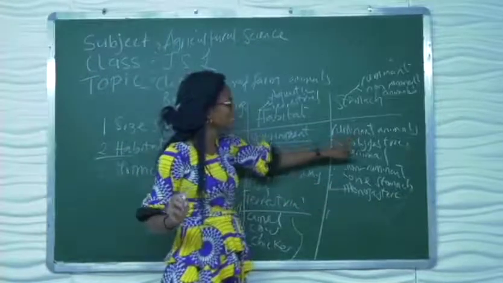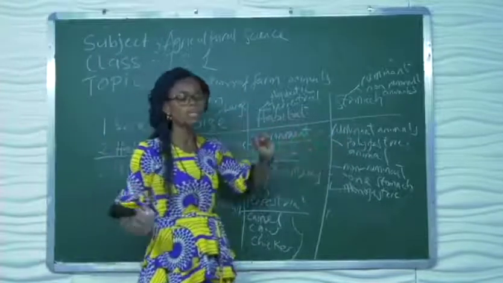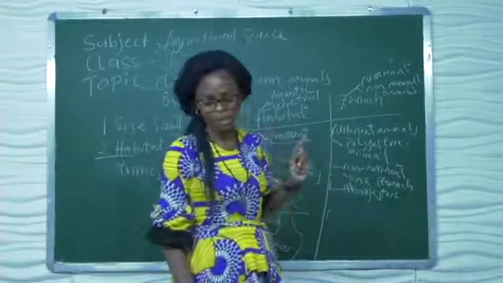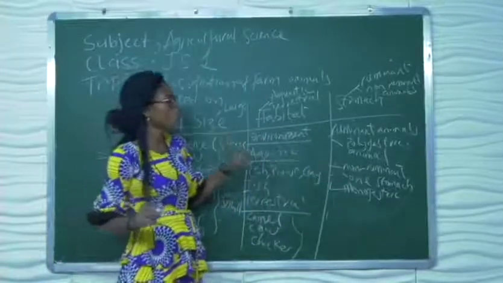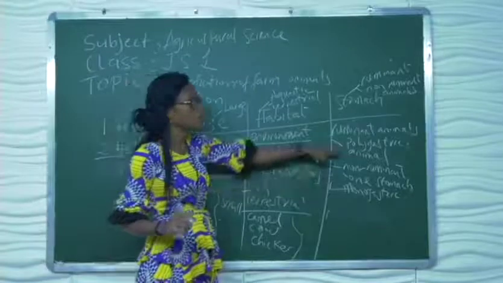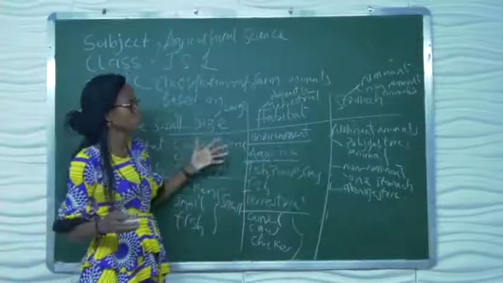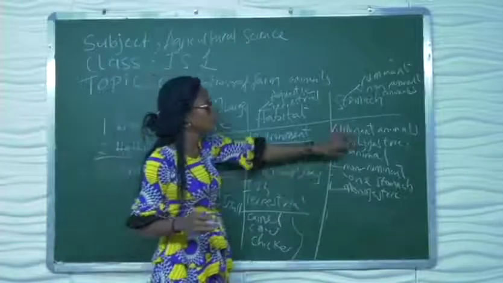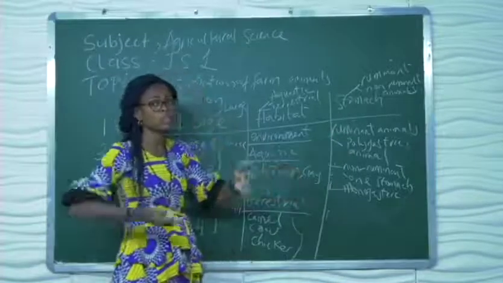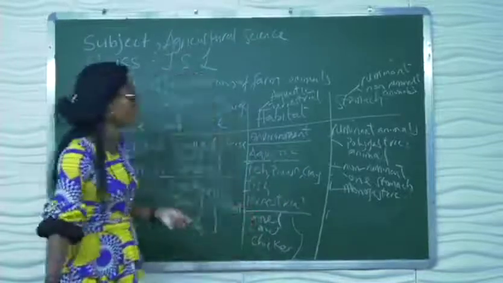While ruminant animals are polygastric animals, meaning they have more than 1 stomach chamber. Their stomach is a complex stomach. Their stomach is divided into 4 chambers, because I told you they are polygastric. When we say poly, it means they are more than 1.